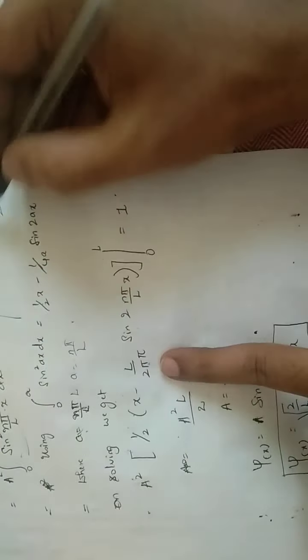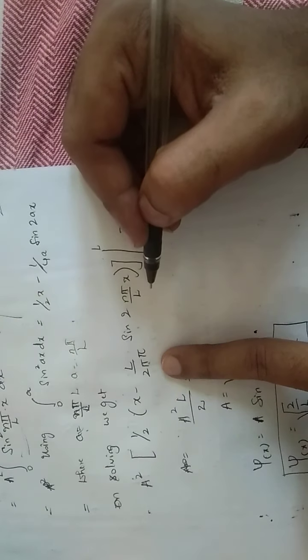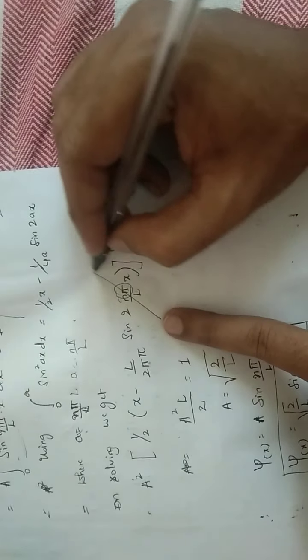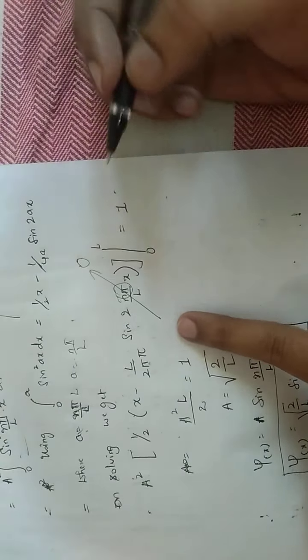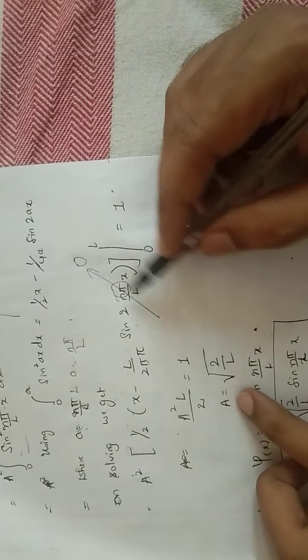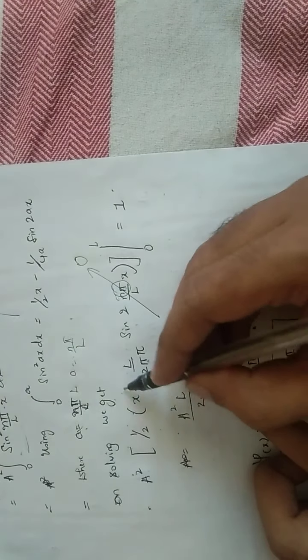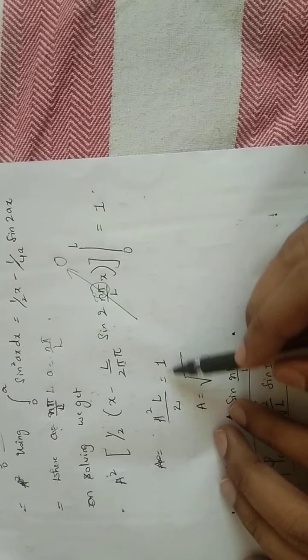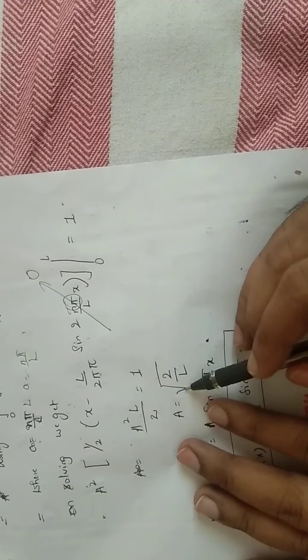And we know that after integration, you will get sine terms. Since we have a pi term here, sin n pi will be equal to 0. So this term entirely goes, and we are left with only the x term. So A square L by 2 is equal to 1. That is, A is equal to root 2 by L.